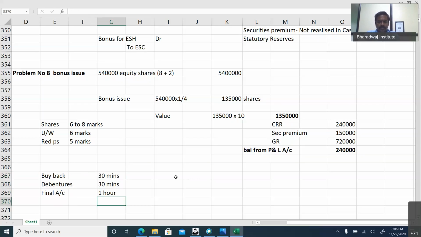So what I'm requesting is, please go through the format of P&L account and the balance sheet today, before listening to the next revision lecture. These things are for tomorrow morning session. Evening session, we'll do cash flow statement.